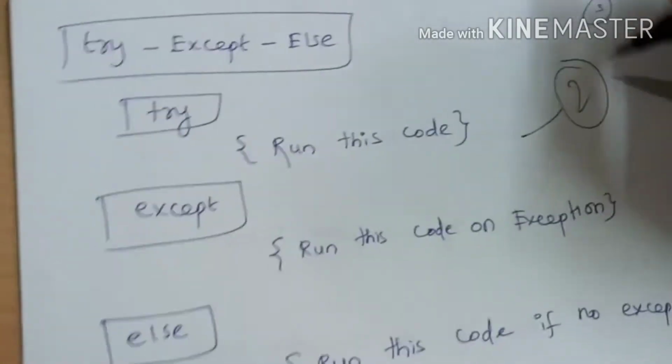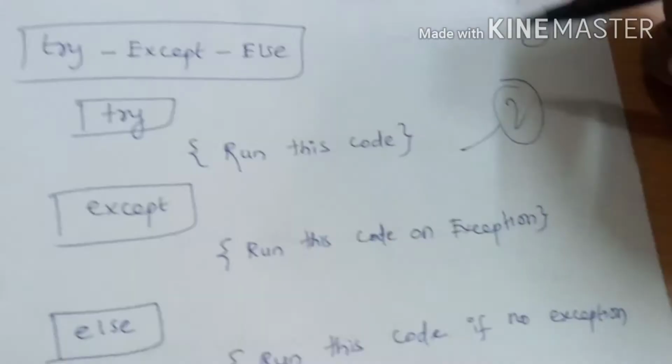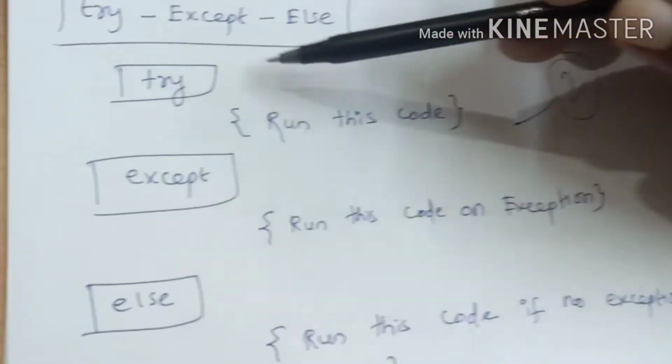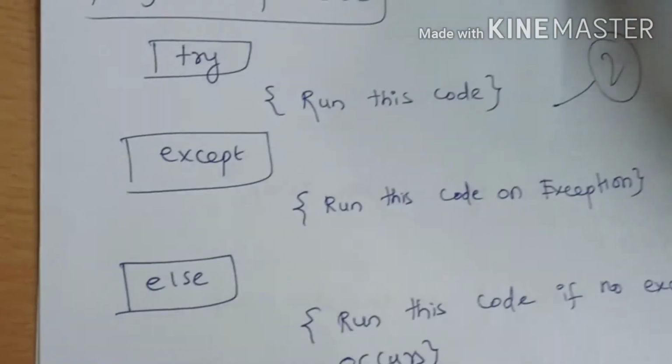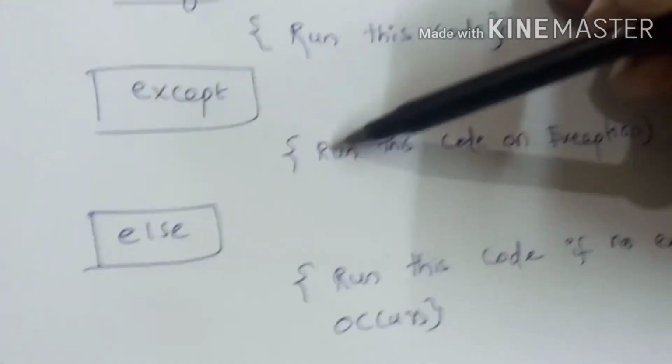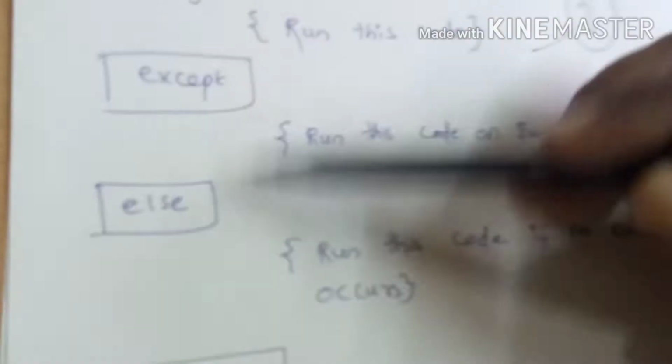This is the second version, the try except else block. So you have a try. Again here, we have code which we suspect may cause an error. Then we have except, to run the code on exception, and we may also have another keyword called else: run this code if exception doesn't occur. So in the try block we write the code which may create an exception. In the except block we write the code to handle that exception. What code do you want to write in the else part? You want to write the code that runs if the exception doesn't happen.